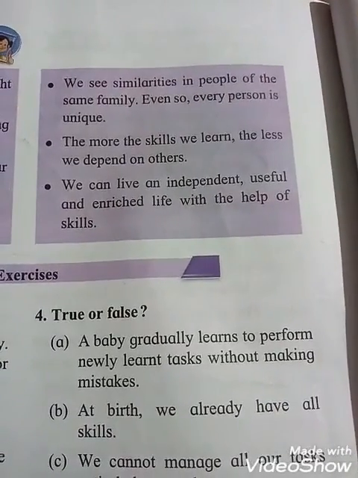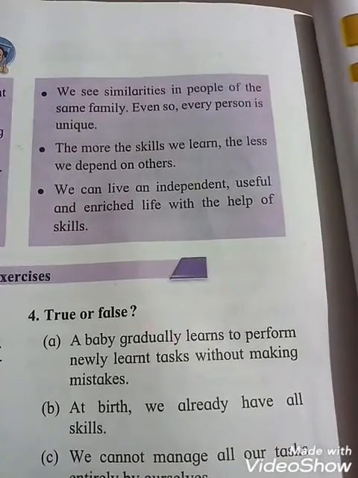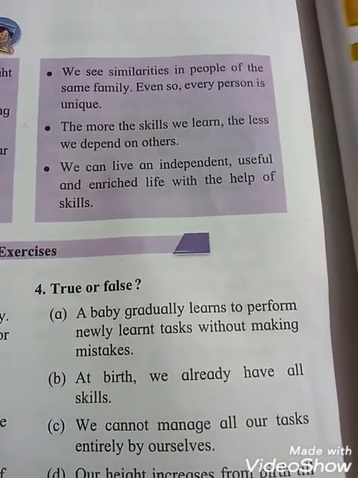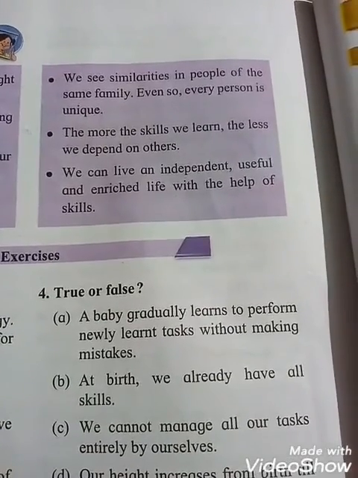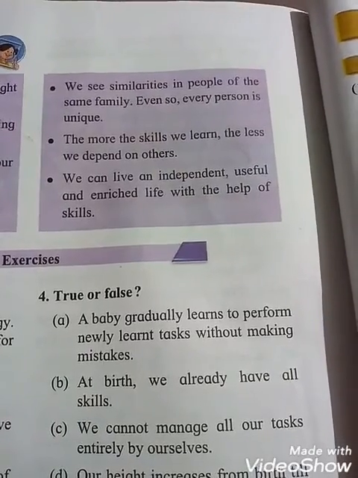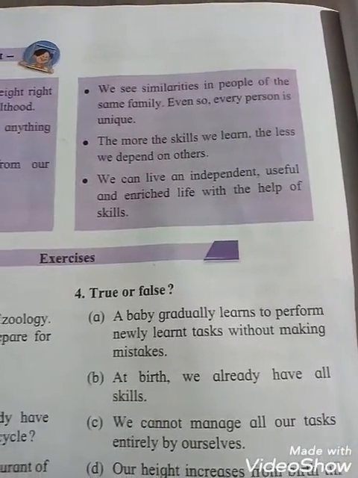Next point, the more skills we learn, the less we depend on others. Next, we can live an independent, useful and enriched life with the help of skills.